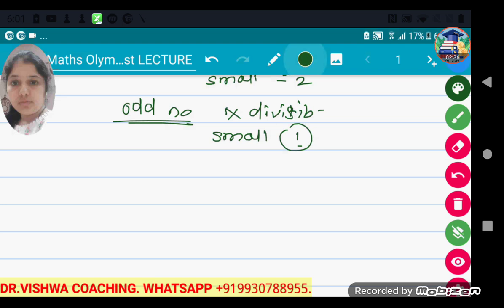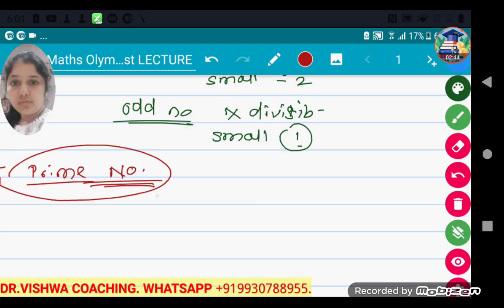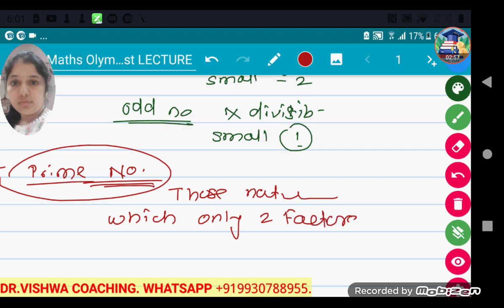Now the next concept is prime numbers. Prime numbers are those natural numbers which have only 2 factors. The first factor is 1 and the second factor is the number itself.